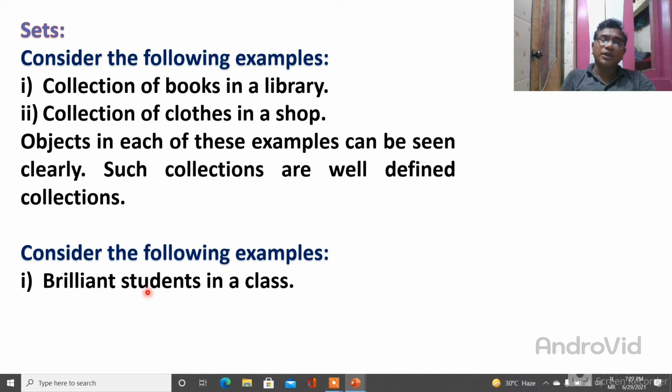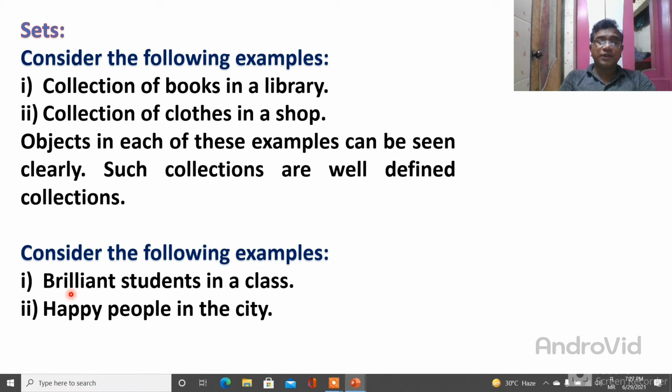So it is not a set, because the word brilliant cannot give whole information about the class. They do not say brilliant students in maths or brilliant students in Marathi, they only say brilliant students in the class. So they are confused. They don't know which brilliant students they want, in which subject. So brilliant cannot give the whole information, so it is not a set.